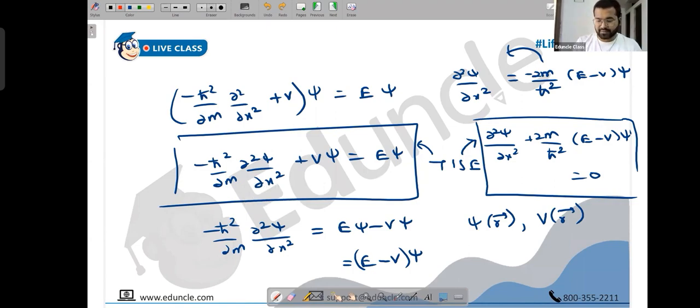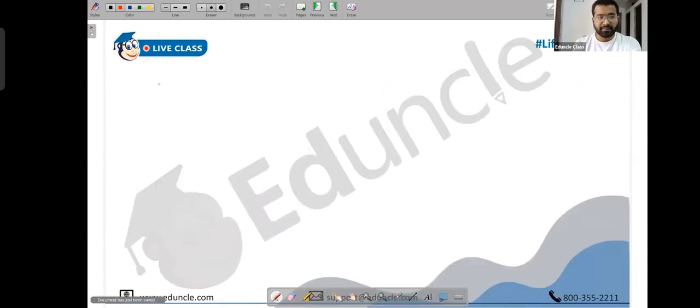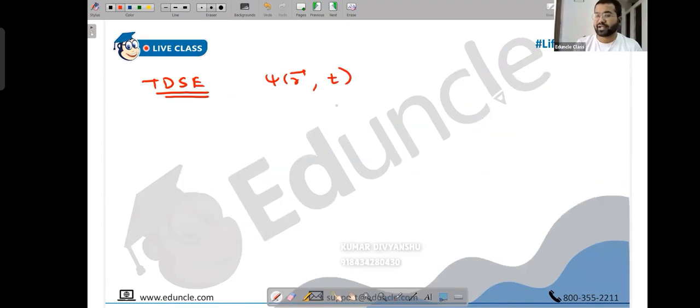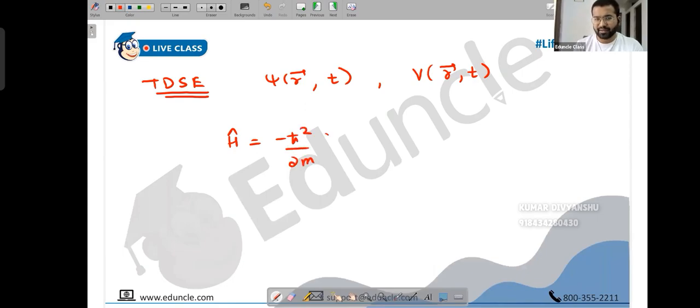So if we want to study the time dependent Schrodinger equation, it does not mean it depends only on time. Remember, time dependent means along with position, it also depends on time. Now psi would be a function of position and, at the same time, a function of time. Similarly, V will be a function of position and of time. It can only be a function of time also, that is fine, but it can also be a function of position. So when you say time dependent, it means additionally it depends on time.